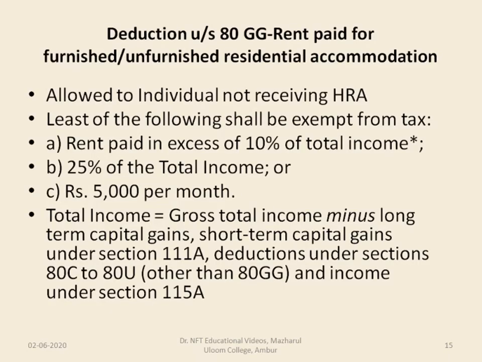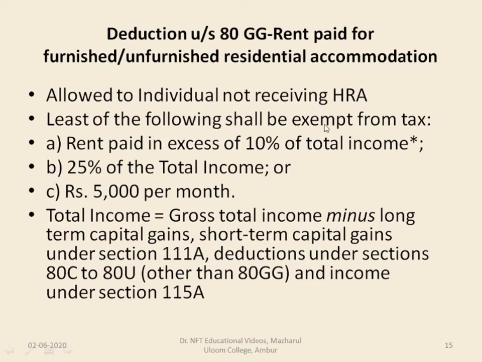We'll see the next deduction under section 80GG, which deals with rent paid for furnished or unfurnished residential accommodation. This is allowed to the individual not receiving HRA. The one who is not receiving HRA can claim this deduction.